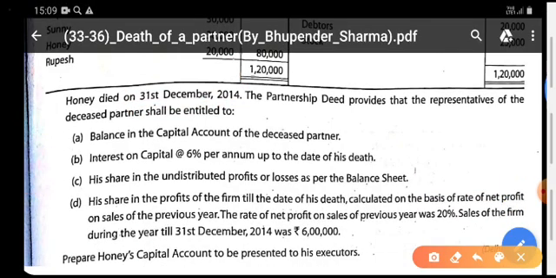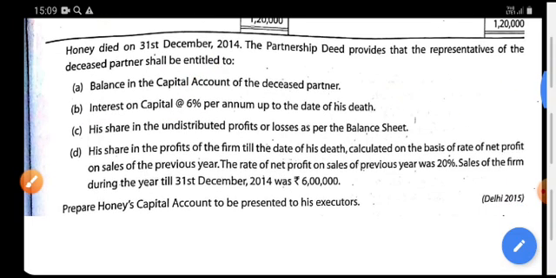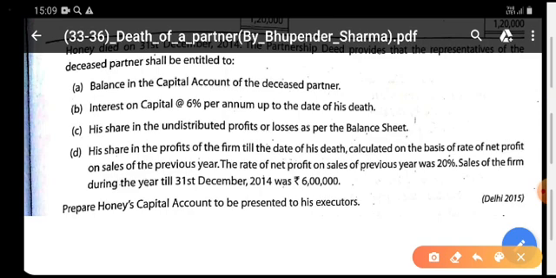The further information you have been given: balance in the capital account of the deceased partner. Balance of capital he would get, IOC he will get for the 9 months, and his share of undistributed profits and losses, that is reserves and surpluses given in the balance sheet.